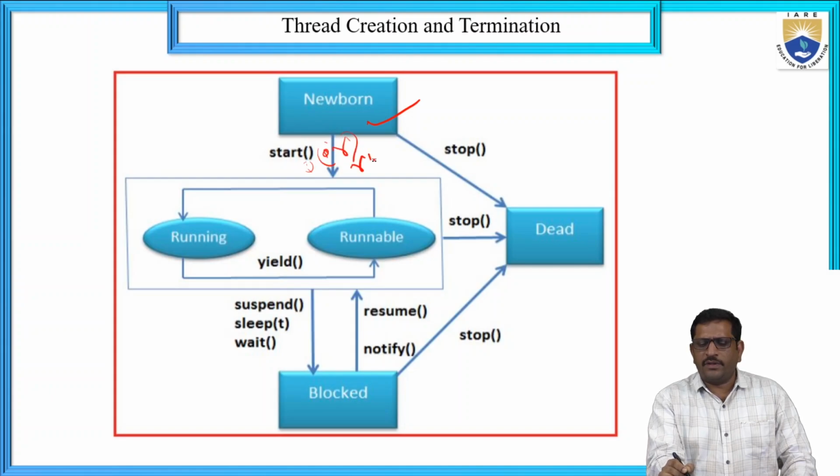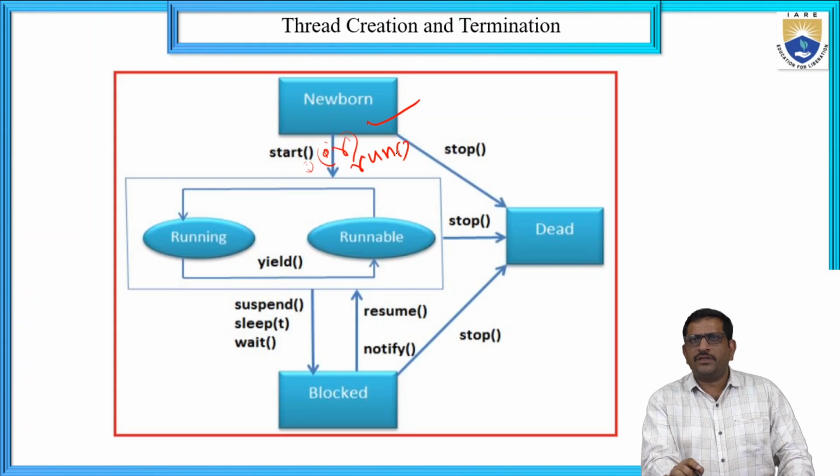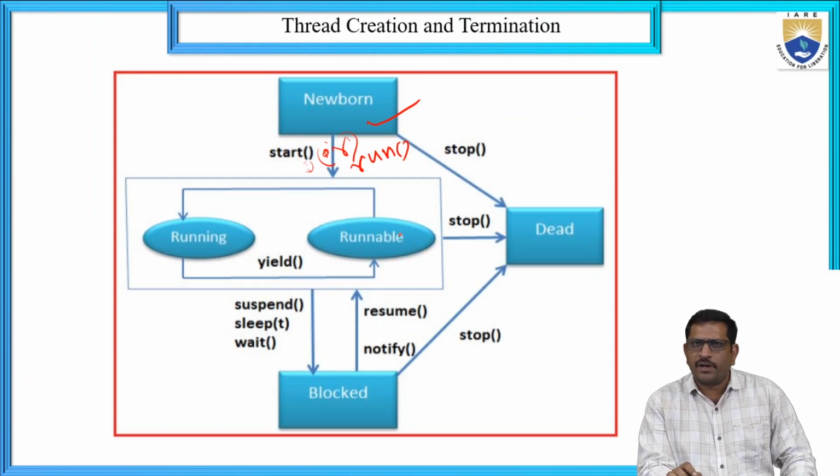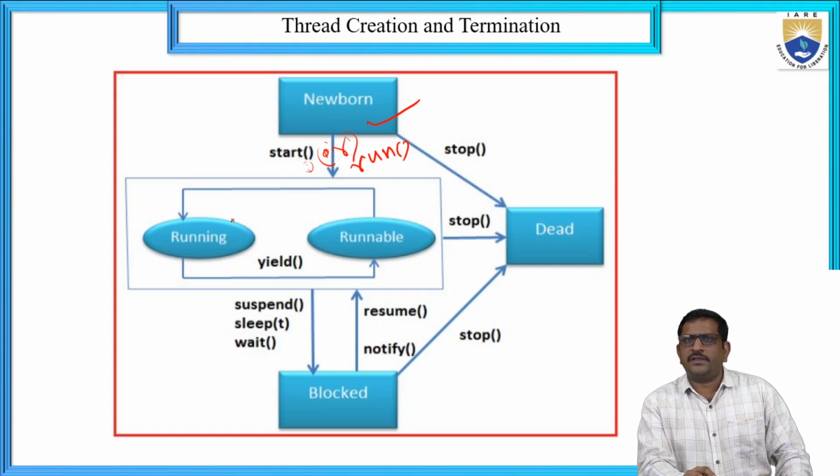By using the start or run method, the process is sent to the runnable state. Runnable means the process that is initiated is ready for execution. If it is ready, the process is available for performing the task immediately. It will be transferred to the running state. The running state is the executing state.